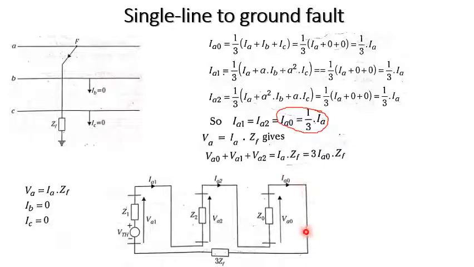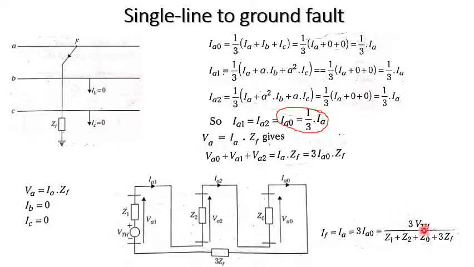So IA0 is flowing across the fault impedance. It should be multiplied by 3 because it is 3 times IA0. The current is IA0 only, but it is multiplied by 3 times ZF. So what is the fault current? Already we have done a derivation that it is the same as the single line to ground fault with a fault impedance.